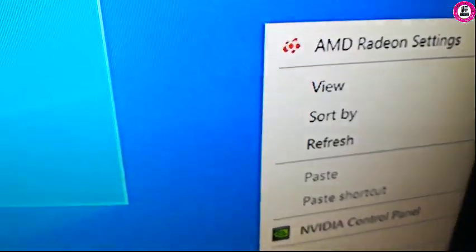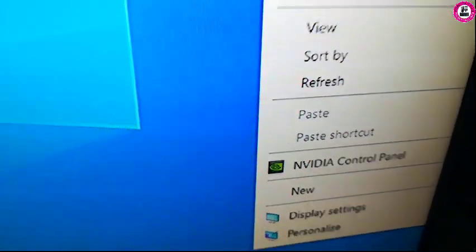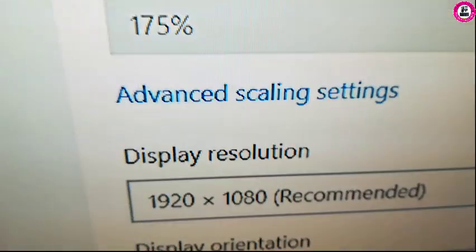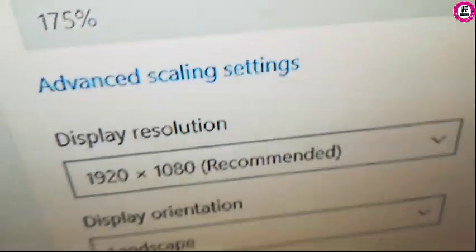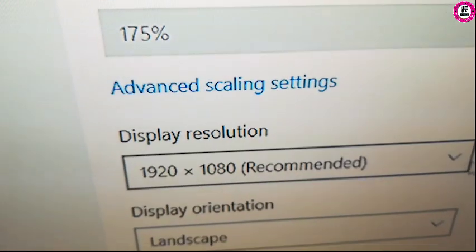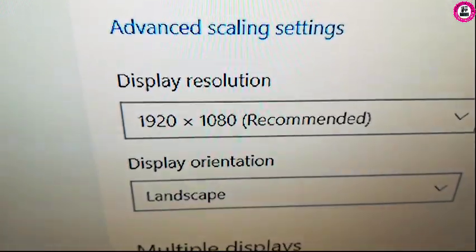So you can go to the settings. As you right click, you'll go to the display settings. As you click on the display, you'll get this window on your screen. From there you can change the display resolution. This specific TV needs a recommended display resolution of 1920 by 1080, which we already have.